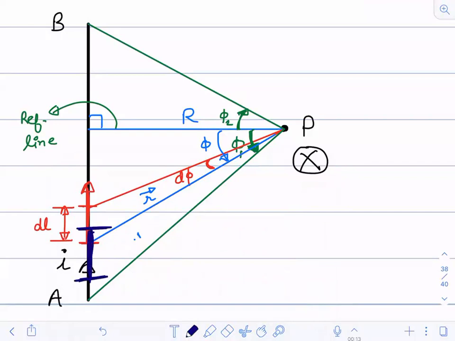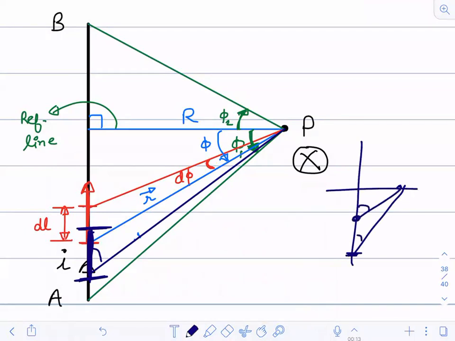Now, don't you think the position vector will change? It will definitely change. If you take an element here, this angle will be different. If I take an element here, this angle will be different. See, the angles are same or different?